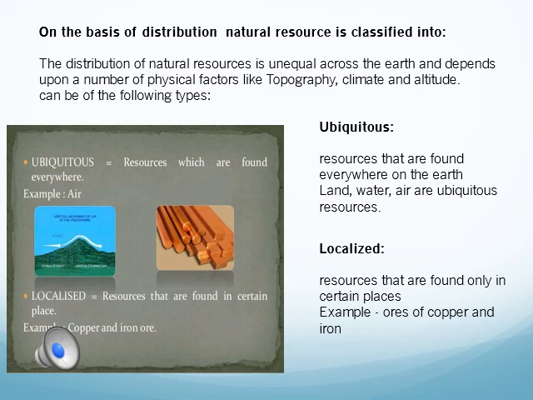So these natural resources are unequally distributed on the earth, and they are classified into ubiquitous and localized resources. The ubiquitous resources are the resources that are found everywhere on the earth. We find land, water, air everywhere on the earth. So these are ubiquitous resources. Now, localized resources are the resources which are found only in certain regions, like ore, copper, diamond, gold, etc.